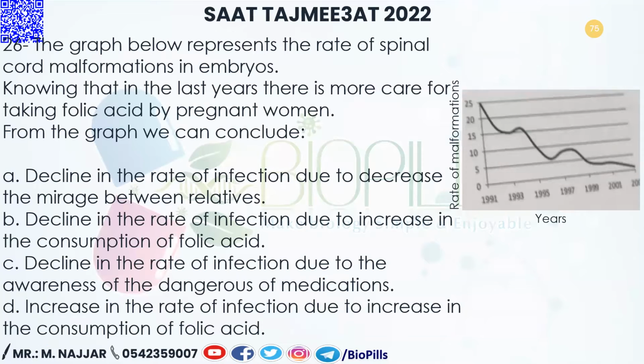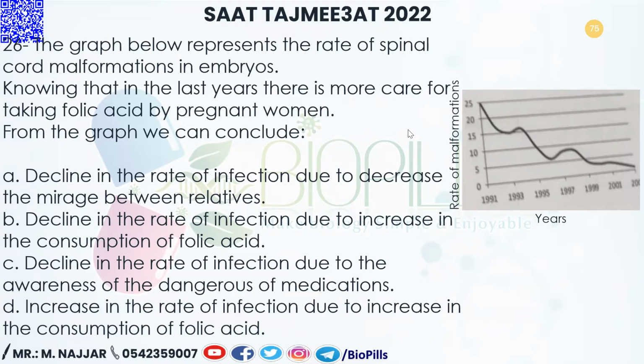Question number 26. The graph below represents the rate of spinal cord malformations in embryos. Knowing that in the last years there is more care for taking folic acid by pregnant women, from the graph we can conclude. Think about it.